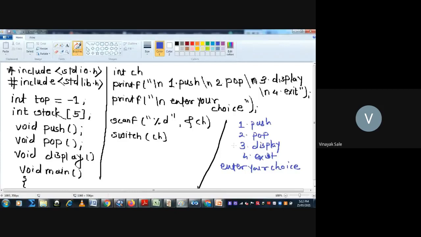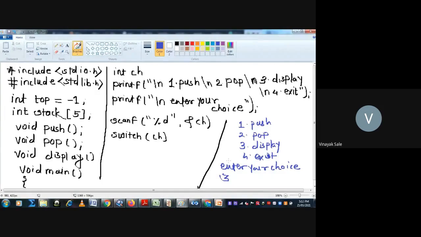Suppose you entered 3, that is display, so go to the display function and execute it.